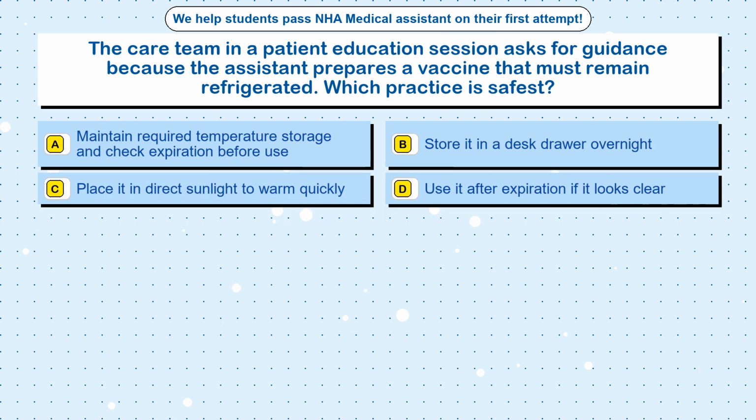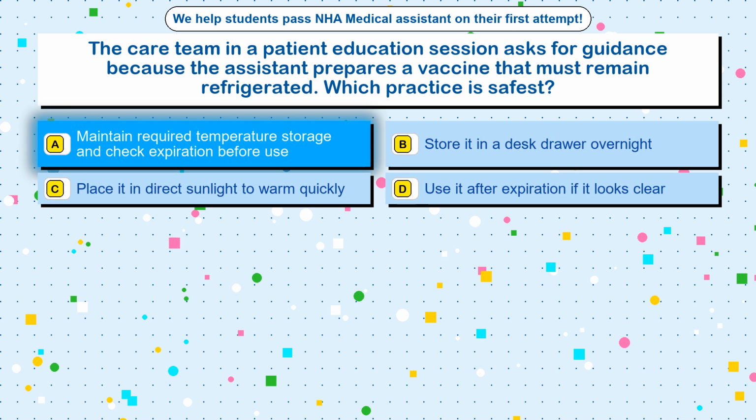Question 49. The care team in a patient education session asks for guidance because the assistant prepares a vaccine that must remain refrigerated. Which practice is safest? Option A. Maintain required temperature storage and check expiration before use. Option B. Store it in a desk drawer overnight. Option C. Place it in direct sunlight to warm quickly. Option D. Use it after expiration if it looks clear.